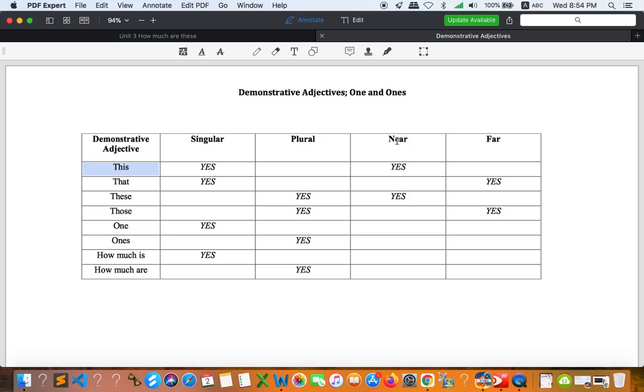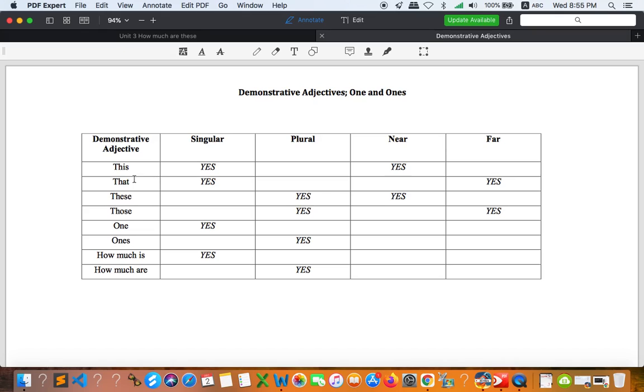How do we know when it is near and when it is far? Near means any item that you can reach, that you can touch. If you can touch it, that is near, but if it's something that you cannot touch and it's a little bit far from your hands, that is far.